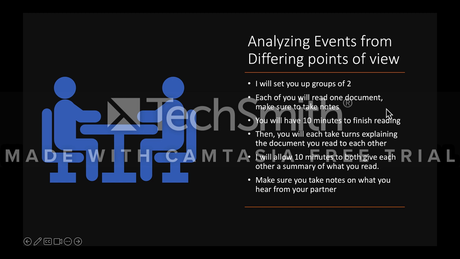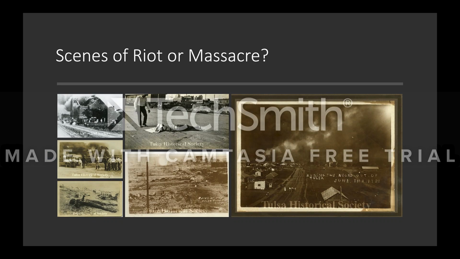They're going to read the documents, take notes. They'll both have time to read them and then time to explain it to each other, and they'll be taking notes as well. And here's a bit of pictures as to what the massacre looked like. These were actually postcards that were made after the fact that were used to intimidate blacks in Oklahoma. So these were distributed kind of like playing cards.